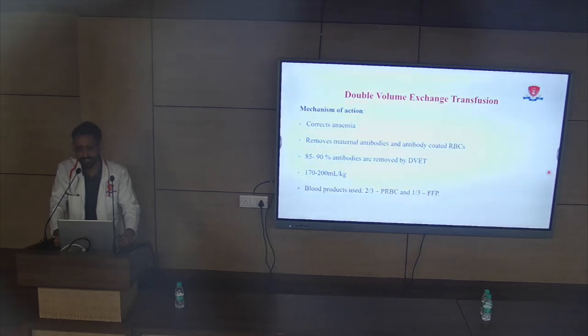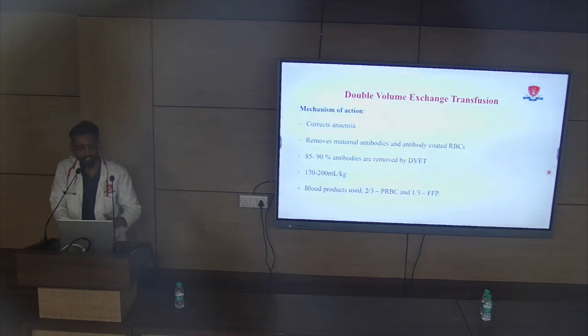that can deal with neonatal hyperbilirubinemia, and it mainly acts by correcting any anemia if present, and it removes the RBCs that are coated with the maternal antibodies, and this process ensures that almost 85 to 90% of the antibody-coated RBCs are removed. As seen in the name, it is a double volume exchange, so that is about 170 to 200 ml per kg of the neonate's blood. So 60 to 80 ml per kg is what a baby has in its intravascular space.